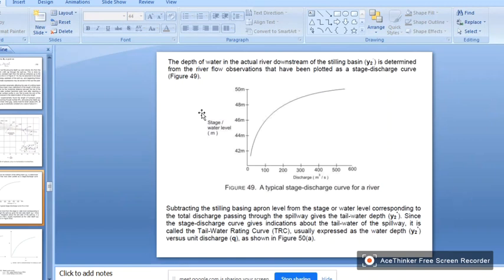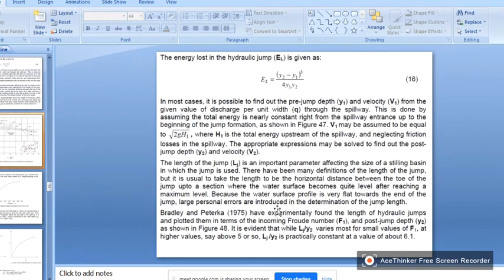So once I get, let us say, 48 meter for 300 meter cube per second, the tail water level is 48 meter. This is with respect to the mean sea level. And from this level, if you subtract the level of the basin apron, then I will get the depth.